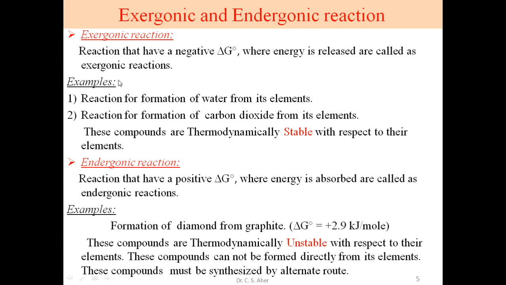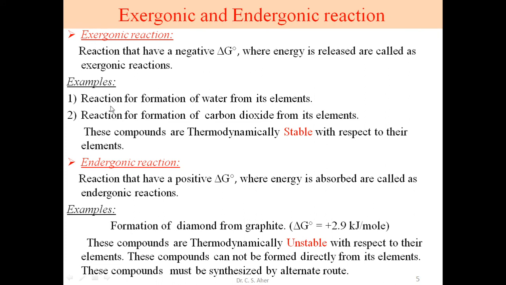Why is energy released? We calculate this value as the summation of Gibbs free energy of products minus the summation of Gibbs free energy of reactants at standard condition. When the product is stable, the Gibbs free energy of product minus Gibbs free energy of reactant is a difference that is negative. At that time it is called an exergonic reaction.